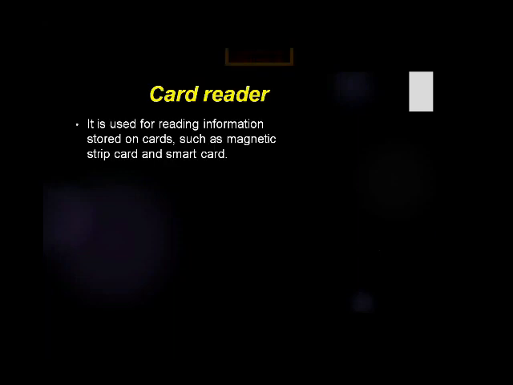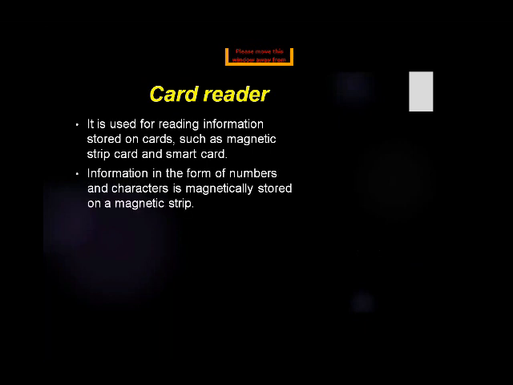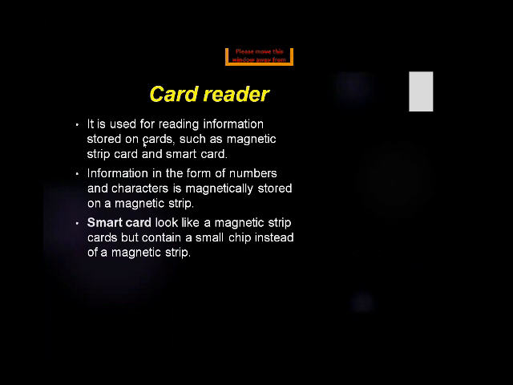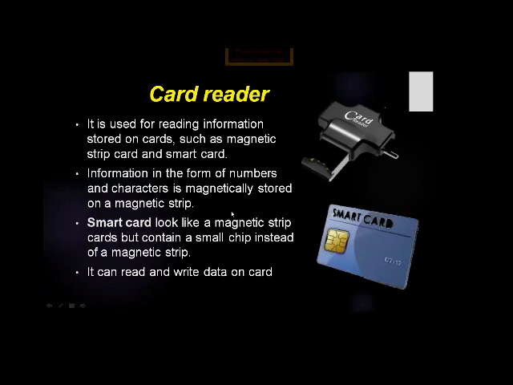Now card reader, it is used for reading information stored on cards such as magnetic strip card and smart cards. Information in the form of numbers and characters is magnetically stored on the magnetic strip. The smart card looks like a magnetic strip card but contains a small chip instead of a magnetic strip. It can read and write data on a card. So this is the smart card, this is the chip, and it can store a large amount of data.